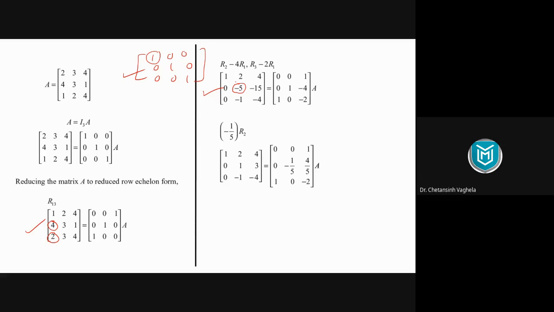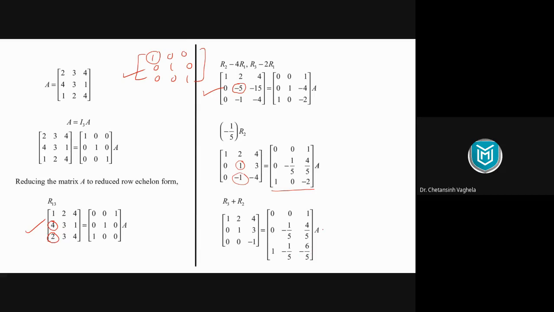So by dividing the second row with minus 5, we are getting 1 2 4, 0 1 3, 0 minus 1 minus 4, and this is your right hand side matrix. We got minus 1 upon 5 and 4 upon 5 because we divided by minus 5. Now after getting this leading entry to be 1, next we need to make this entry 0. What can we do? R3 plus R2. Correct. We can take R3 plus R2. So by taking R3 plus R2, now this entry will be 0. And because of that operation, these two elements will change. Here we'll get minus 1 upon 5 and minus 6 upon 5.